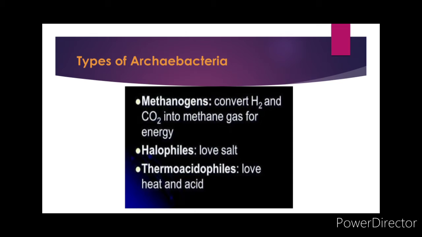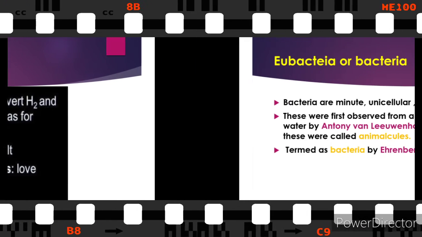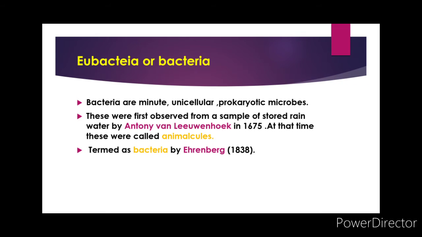They can trap solar energy by purple pigmented membrane to produce ATP. Philes means love salt, so they live in salt-rich media. Thermoacidophiles are found in hot sulfur springs at a temperature of about 80 degrees, in aerobic conditions. Under anaerobic conditions, they can reduce sulfur to H2S. So these are thermoacidophiles, which love temperature.